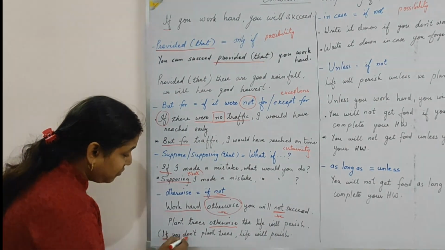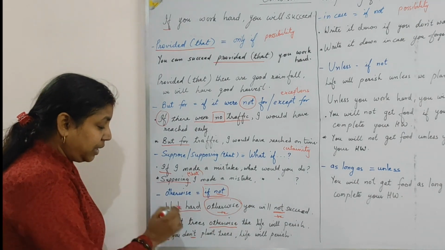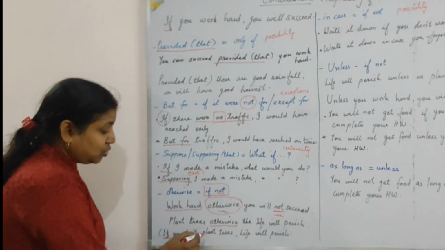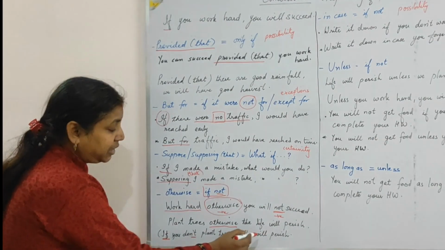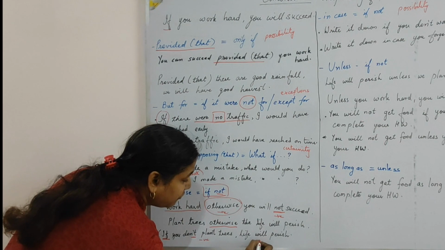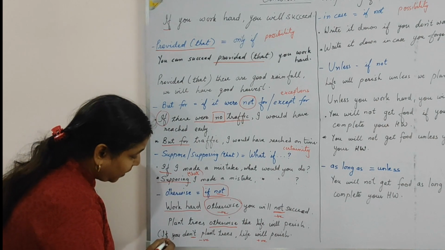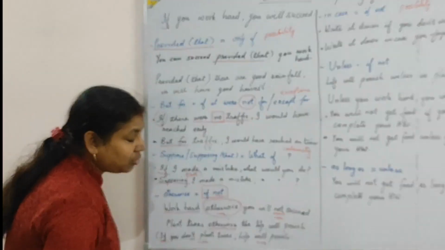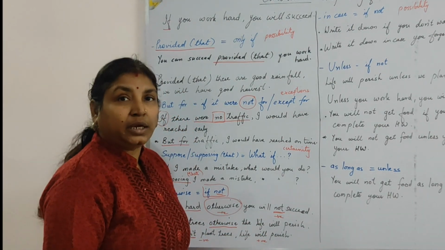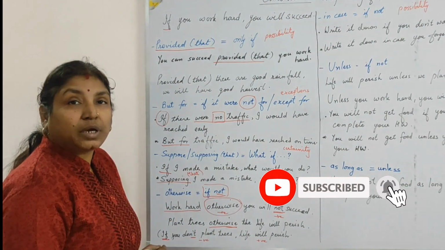So you can see if and not. That is what is given here. If and not. So if and not is replaced by otherwise. And this has become negative, so this will become affirmative. I have a negative sentence here and affirmative main clause here. So in your question, the if clause is negative and the main clause is affirmative. If I change the main clause to negative, because here you will see I have used otherwise with the main clause.